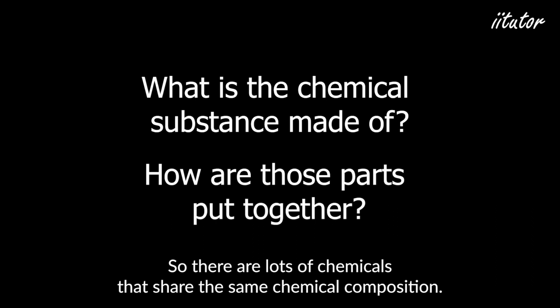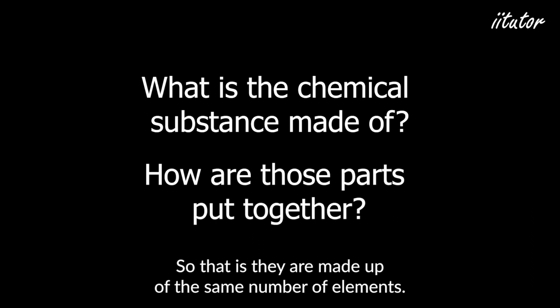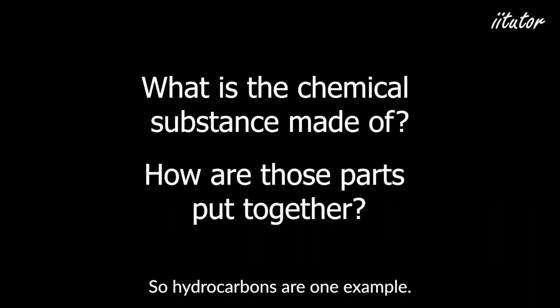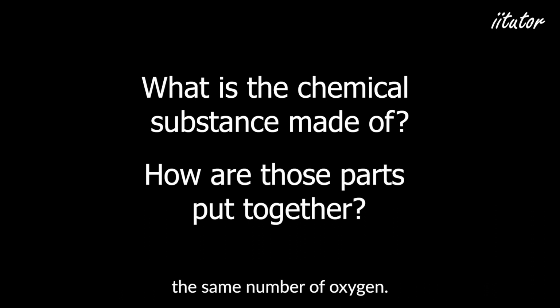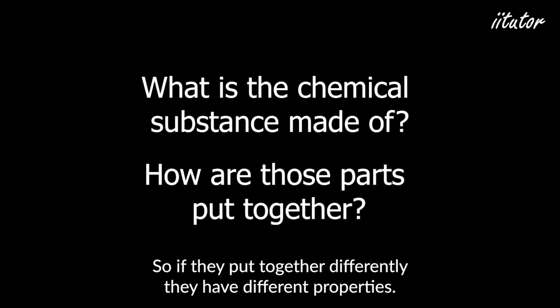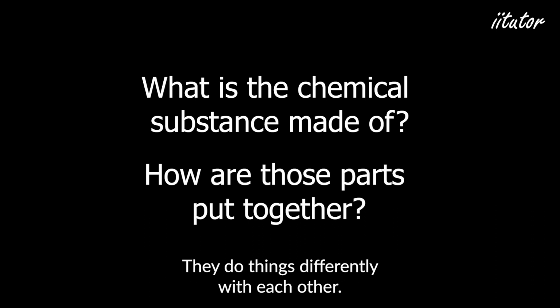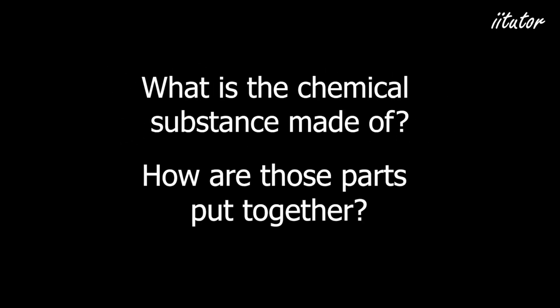So there are lots of chemicals that share the same chemical composition. That is, they are made up of the same number of elements. So hydrocarbons are one example. You could have the same number of carbon, the same number of hydrogen, the same number of oxygen, but they're put together differently. So if they're put together differently, they have different properties. They do things differently with each other. There's two parts, what it's made out of and how it's put together.